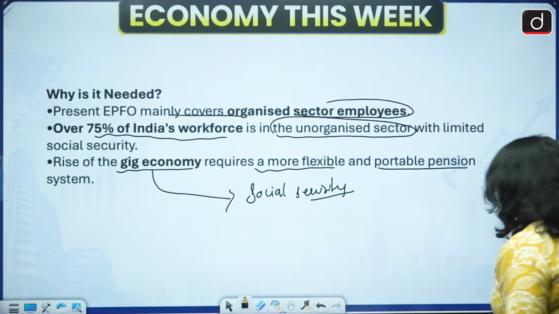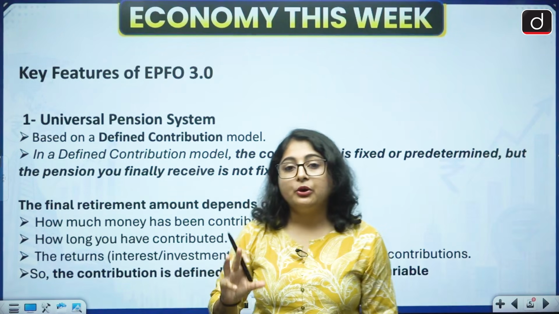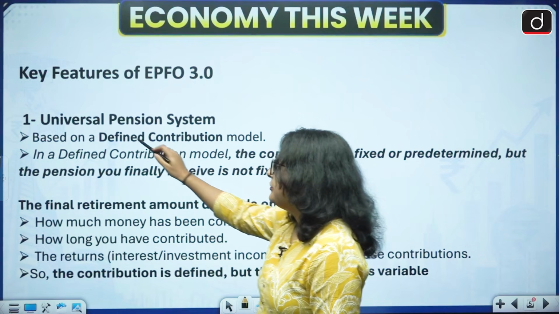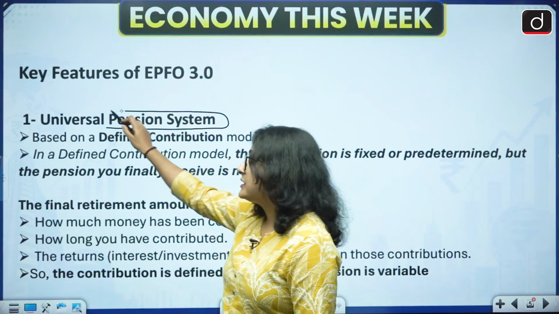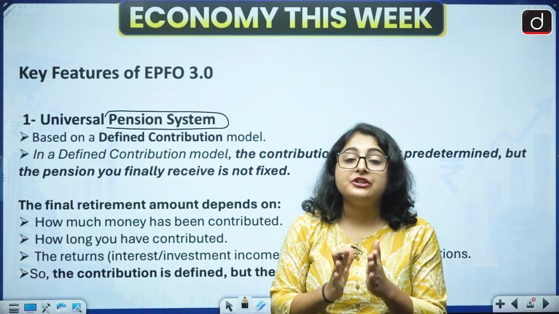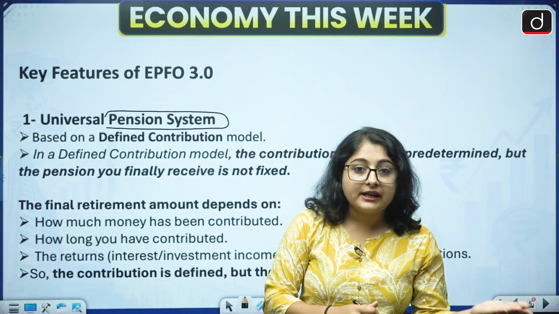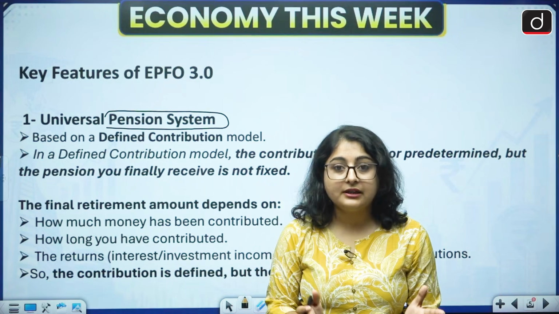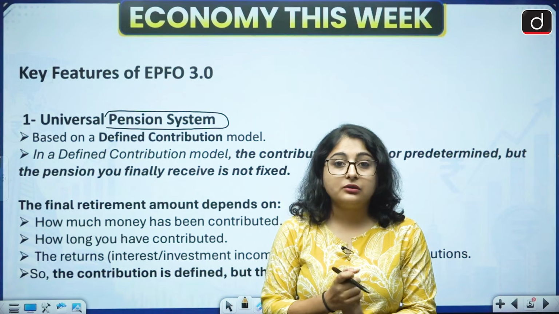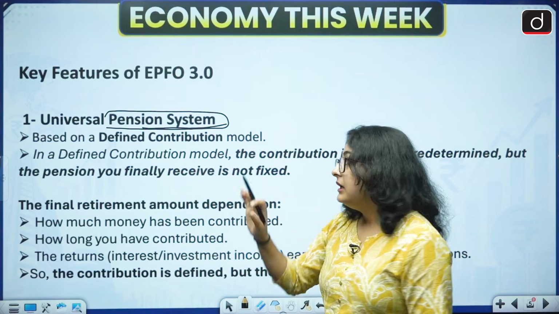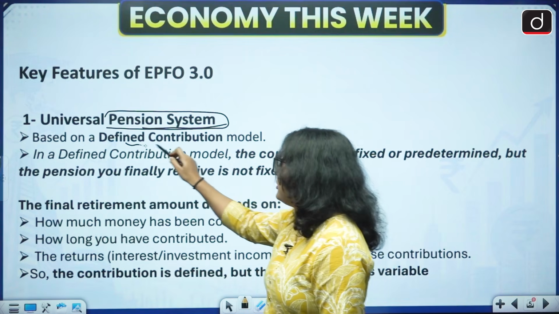All right. Also, let us talk about the key features of EPFO 3.0. See, the first feature is the universal pension system that I've already explained: we want pension to be given to all the workers, whether they are working in the organized sector or the unorganized sector. Pension should be given to all of them. There should be a unified universal pension system. They are also talking about the defined contribution model.